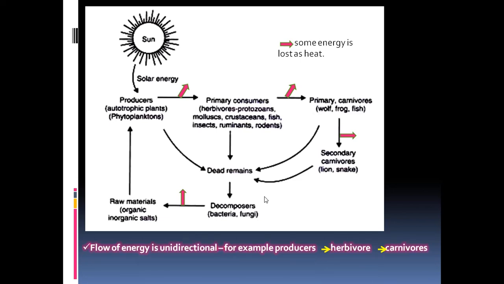That's why the flow of energy is unidirectional. As we see, from producers to herbivore, herbivore to carnivore, it moves in one direction, not in the opposite direction. And the energy flowing through the successive trophic levels gradually goes on decreasing. A large amount of energy will be there in the producers, and as we go up along the food chain, the amount of energy available will be less and less.